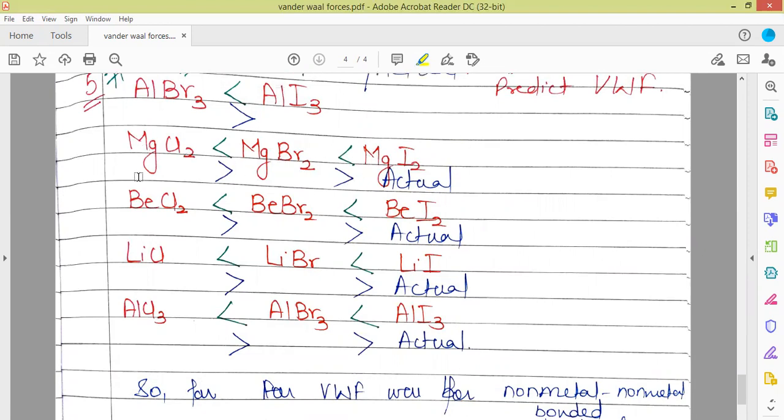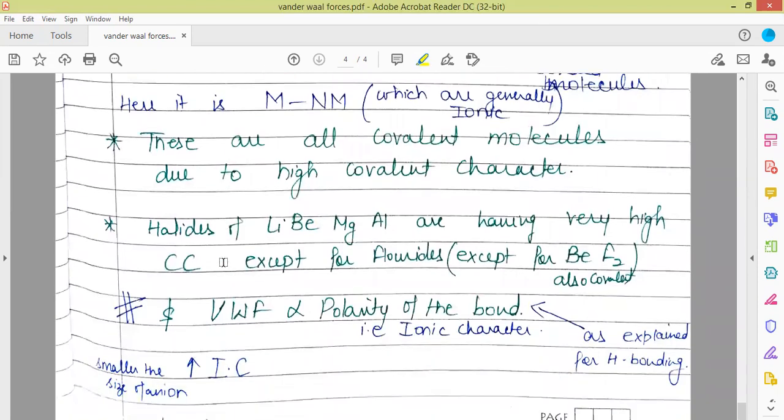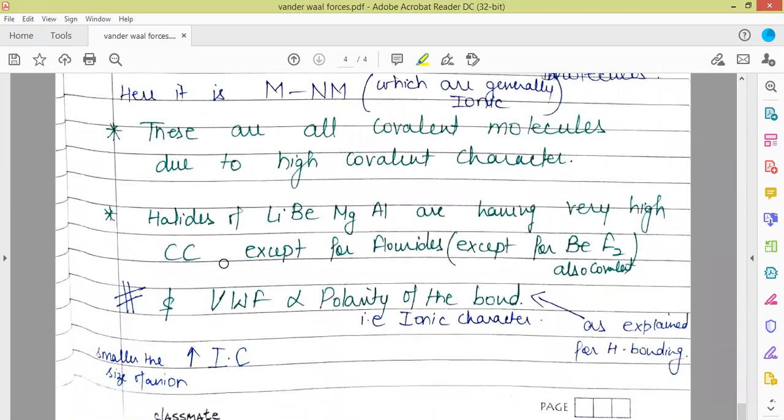So the more the ionic character, the more the van der Waals force strength. That is why the order is just the reverse of what we expected. So this is explained on the basis of polarity. Whenever there is a bond between a non-metal and a metal, these cases are explained on the basis of polarity.